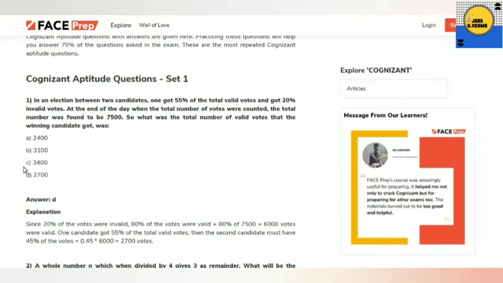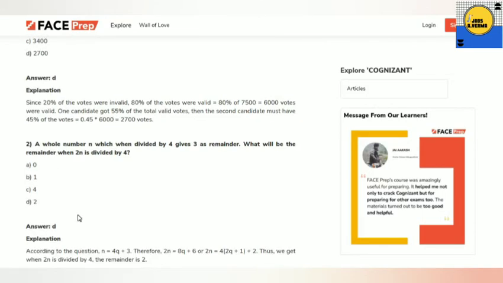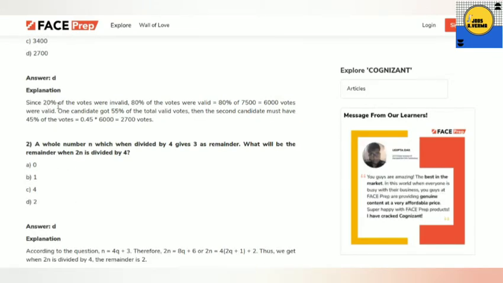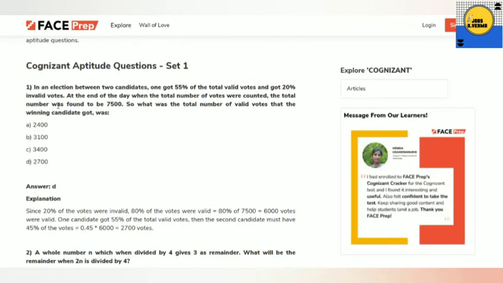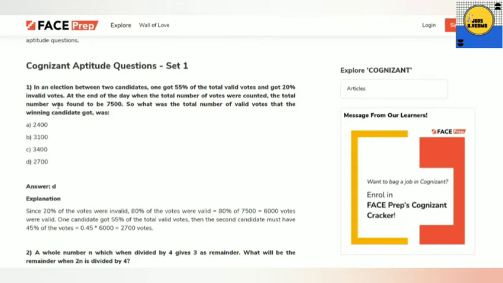The answer will be D. You can check our explanation also: since 20% of the votes were invalid, 80% were valid. So 80% of 7,500 is 6,000 votes that were valid. One candidate got 55% of the total valid votes, so the second candidate must have got 45% of the votes.